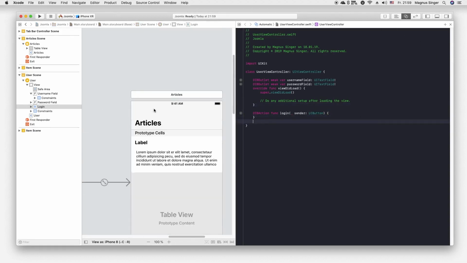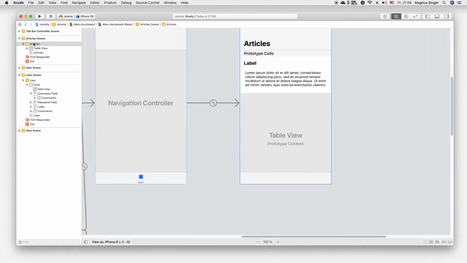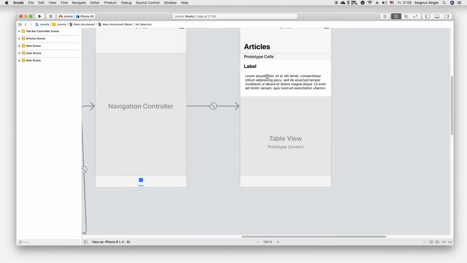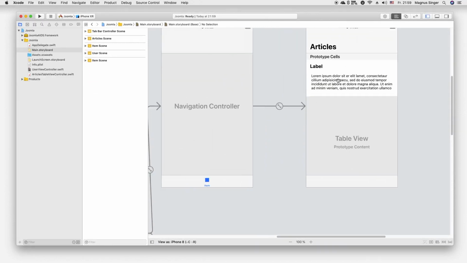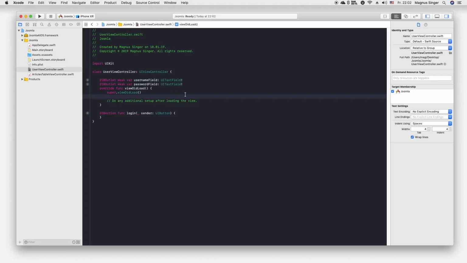Okay. Well, on the table view, we don't need to make any outlets because we will be accessing the items via the tag. Okay, so now we are inside our user view controller.